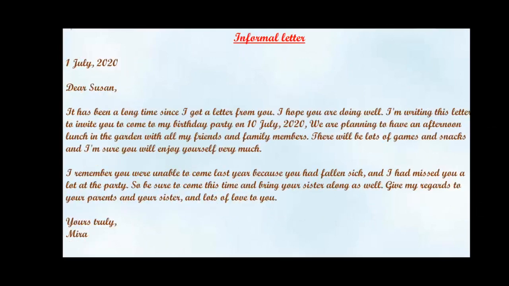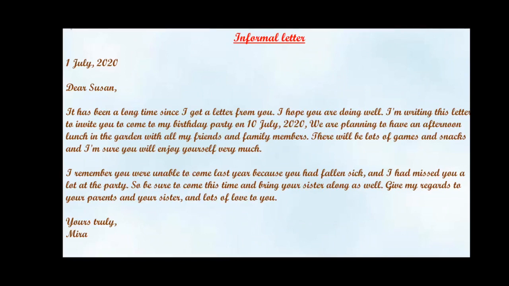Now, second type of letter is informal letter. Example of informal letter: 1st July 2020. Here, no need to introduce yourself, no need to write any address of yourself. Just start the letter. Date 1st July 2020. Then greetings, dear Susan. Here you have to write the name of the letter receiver. Now, body part of the letter.